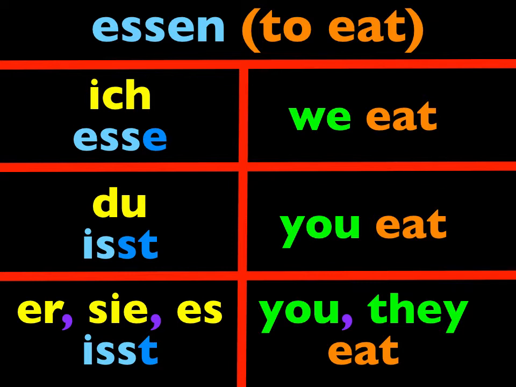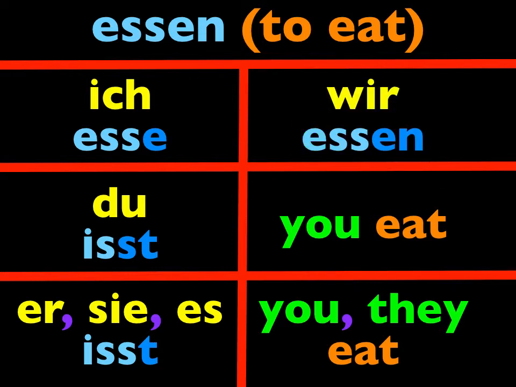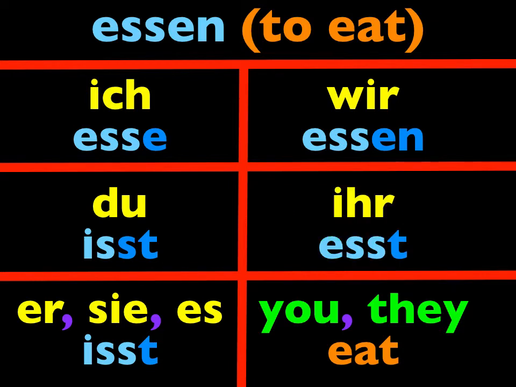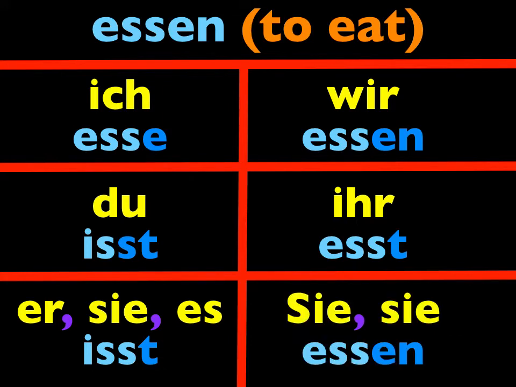Let's continue. How to say we eat. Wir essen. You eat, informal plural. Ihr esst. And you or they eat. Sie essen. Notice that all of them start with the letter E except for the du form and the er, sie, and es form starting with an I.